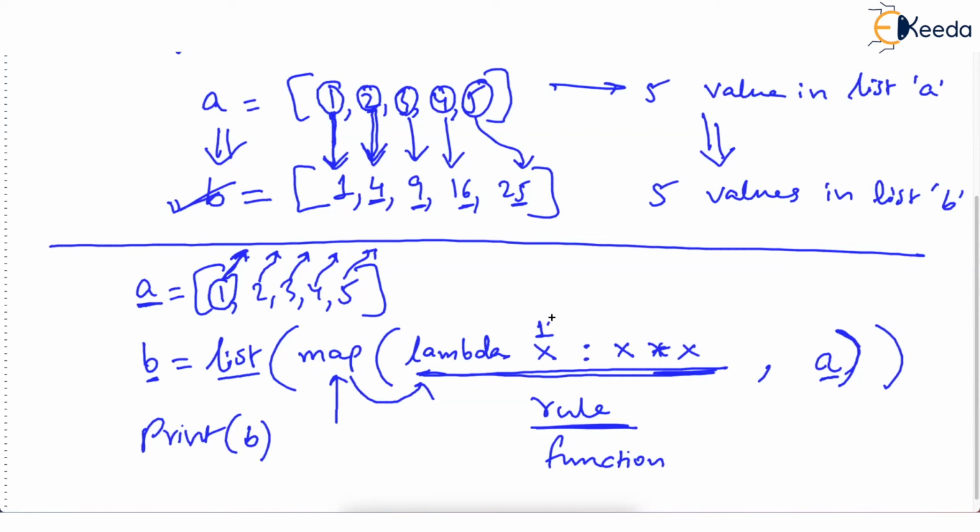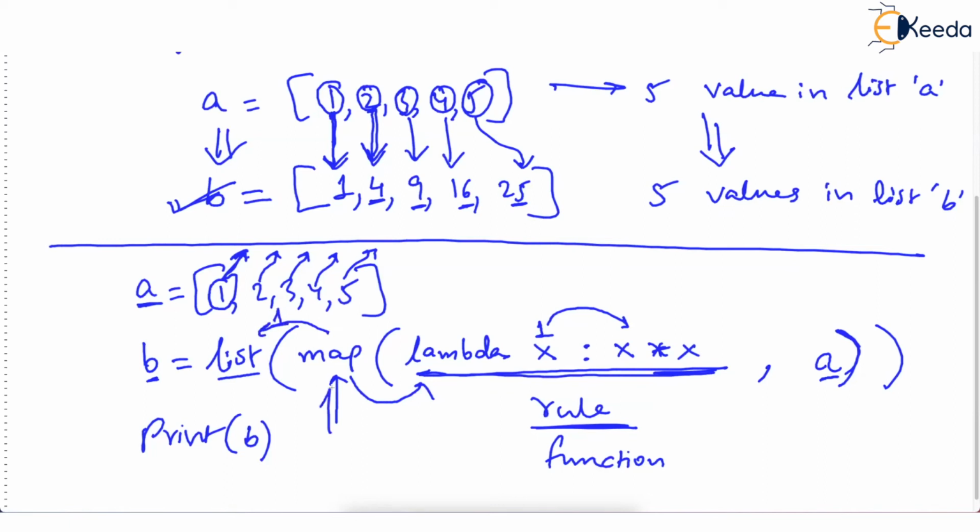And once this x is 1, it is simply given to this expression which is written after the colon. So this will result in 1 into 1. So for the element which was 1, the output of the map is 1. The first result it gives is 1.